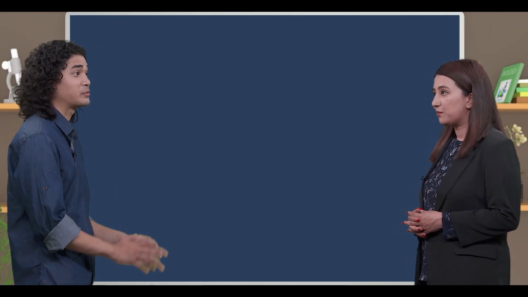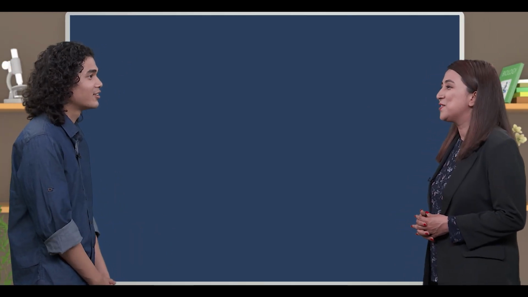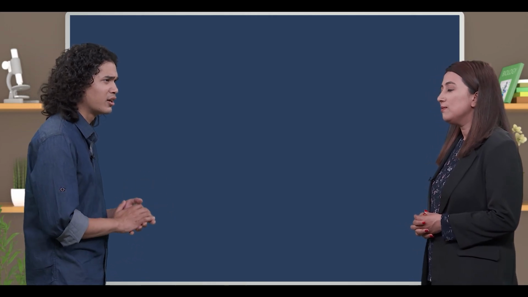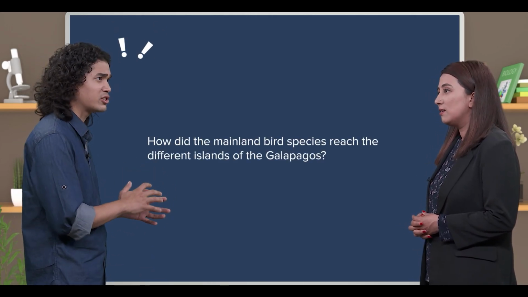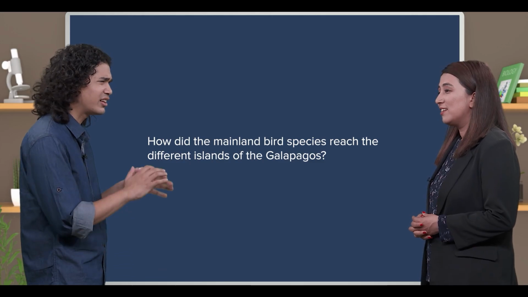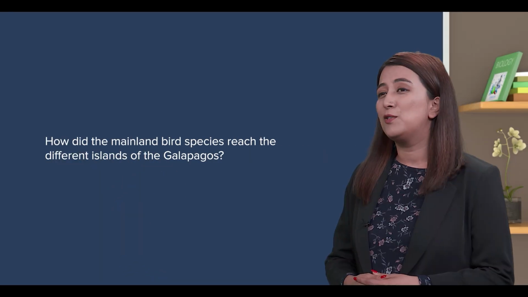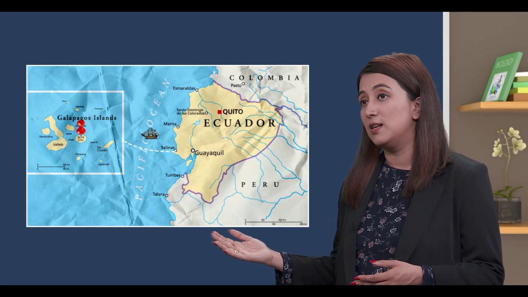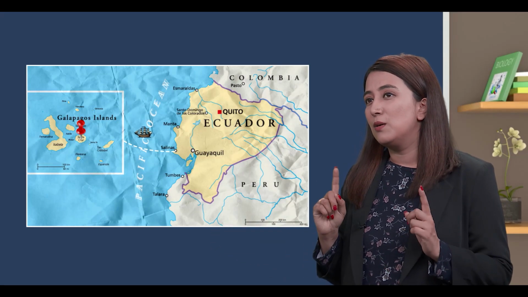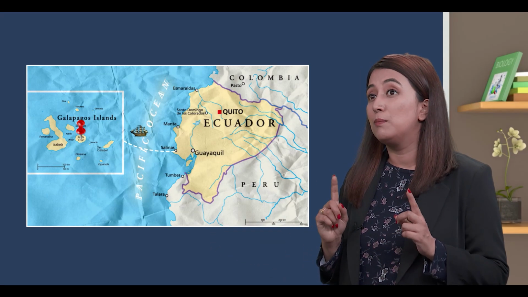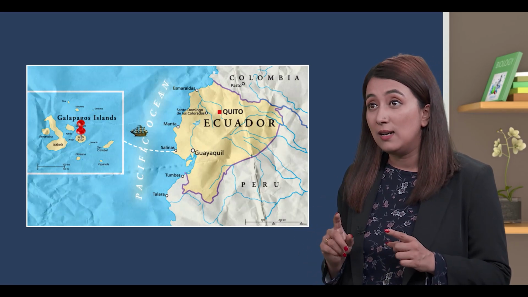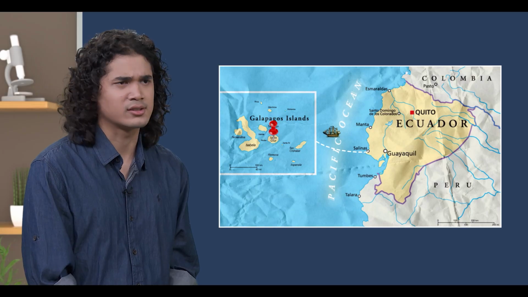Wow, that's bewildering. Oh, how so? I know that species evolved through natural selection, but how did the mainland birds reach the islands? Did they fly all the way over there? Not really. It was not possible for the birds to fly such a huge distance. As you can see, there is an ocean acting as a geographical barrier between the mainland and the islands. Also, the islands were separated. Yes. So, how is that possible?